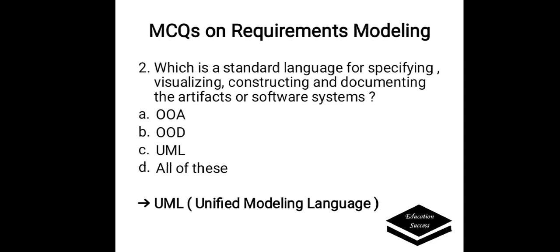Options are A. OOA, B. OOD, C. UML, D. All of these. Correct answer is UML, that is Unified Modeling Language. It is a standard language for specifying, visualizing, constructing, and documenting the artifacts of software systems.